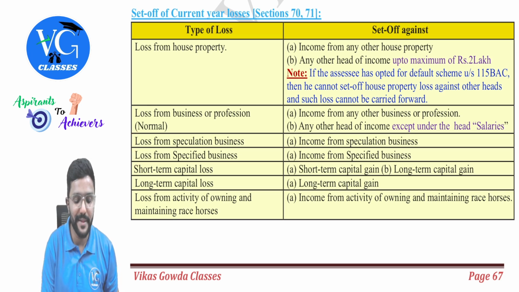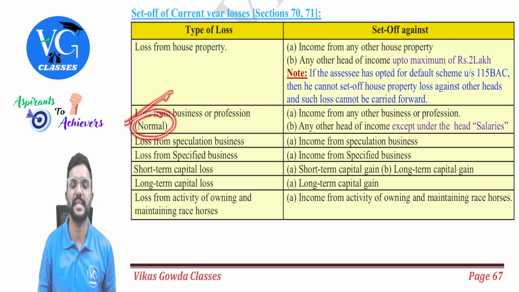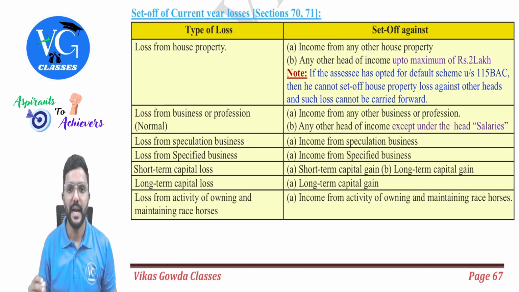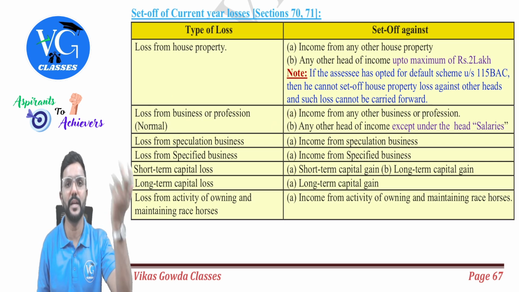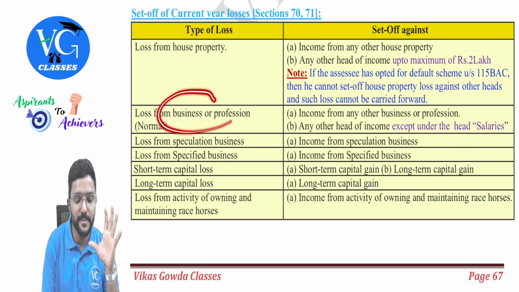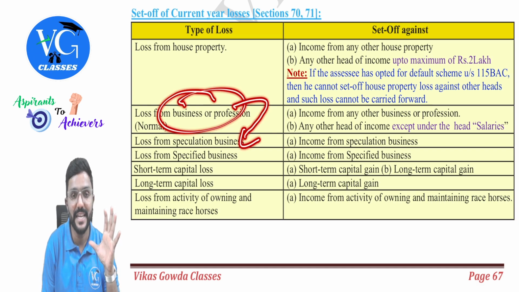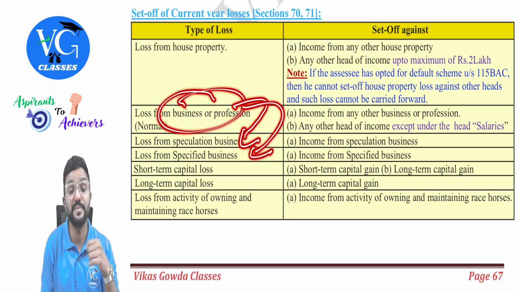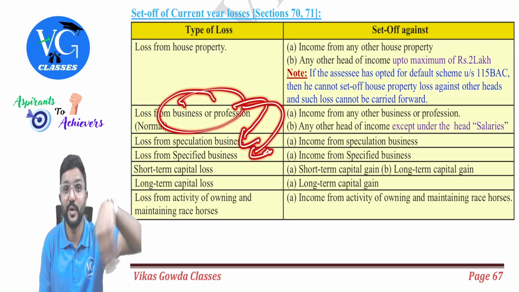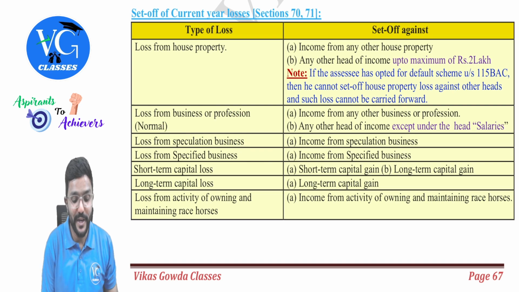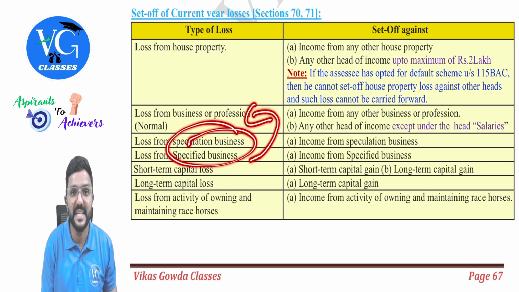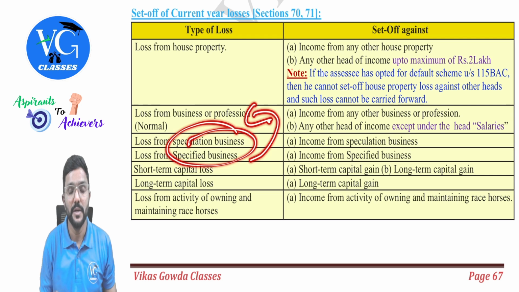Then any other business will come here, guys, under normal category. If it is a current year business loss, we can adjust it against income from some other business. Sir, loss from this business, can it be adjusted against income from speculation or income from specified? Yes, allowed. But vice versa is not allowed. Speculation or specified loss cannot be adjusted against income from other businesses.